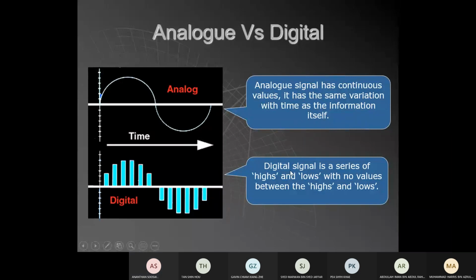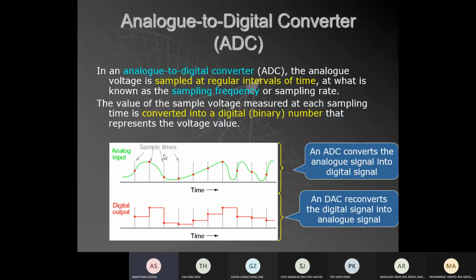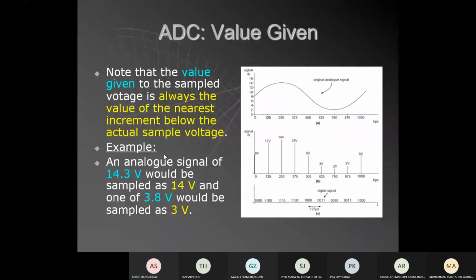Digital signal is a series of high and low values. It's just high and low values. So a digital recording based on a digital signal will be like steps. It will be like steps. For a while, let me show you one picture.